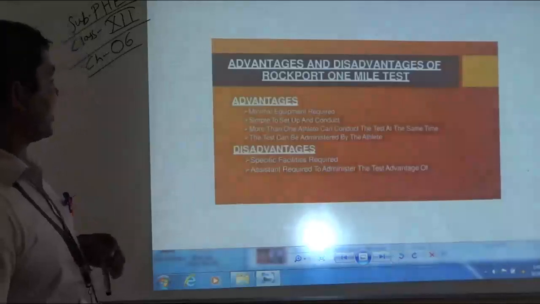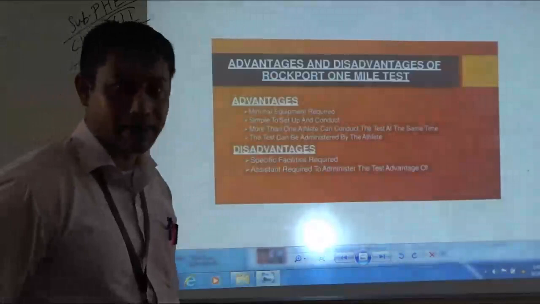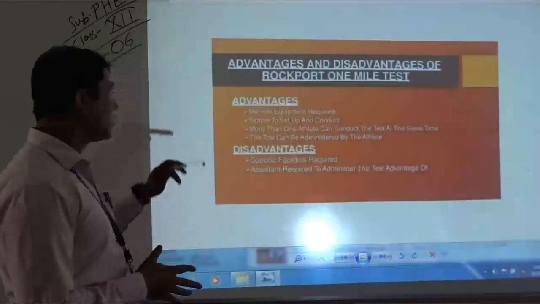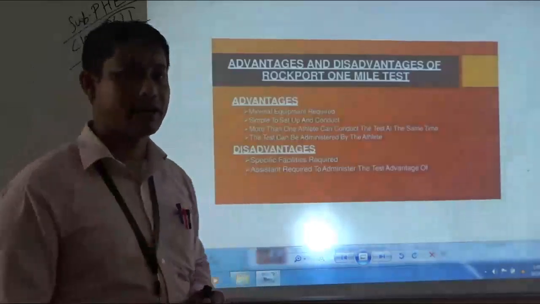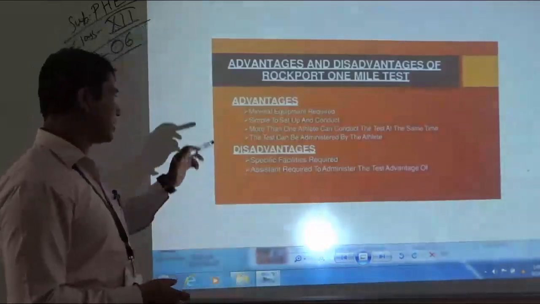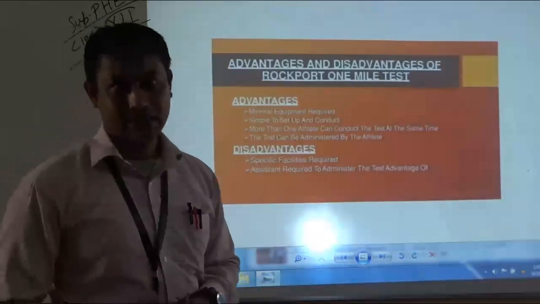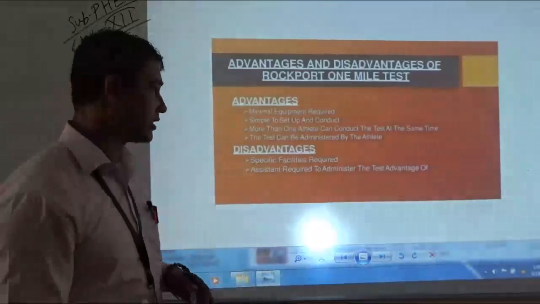Next are the advantages and disadvantages of the Rockport 1 mile test. First of all, let us see the advantages. Minimal equipment required. Very minimum equipment is required for the Rockport 1 mile test. The second one is, it is simple to set up and conduct. The test is very simple to set up as well as to conduct.